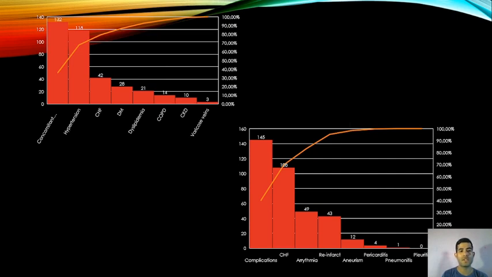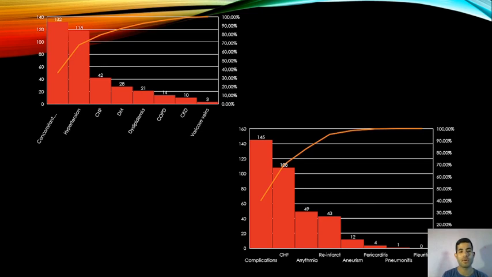Next are the concomitant diseases. In the first place, approximately 90% of the patients with myocardial infarction in the sample had hypertension, which is the most common risk factor for the development of myocardial infarction. In the next place is chronic heart failure, which approximately 30% of the sample had, and in the third place are diabetes mellitus and dyslipidemia, which are components of the metabolic syndrome.